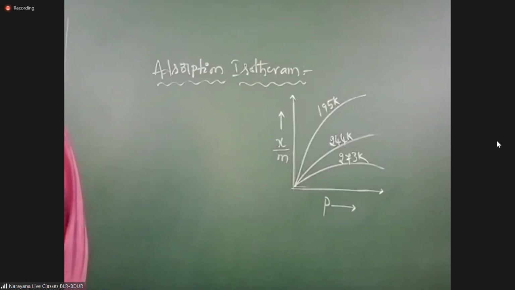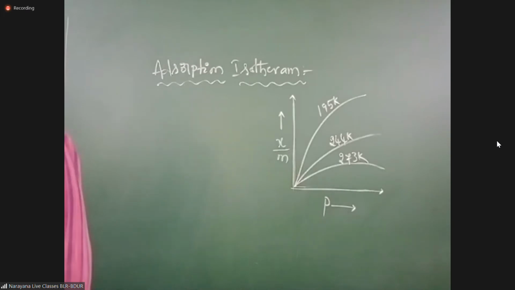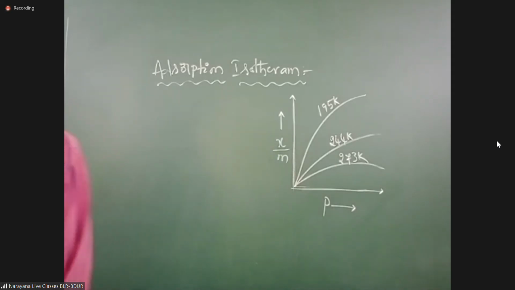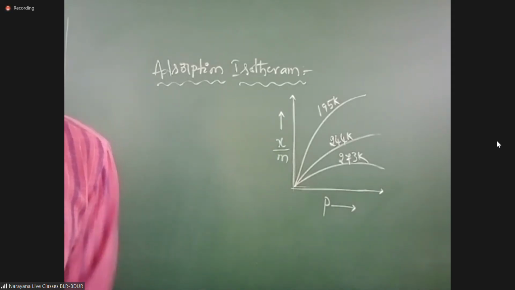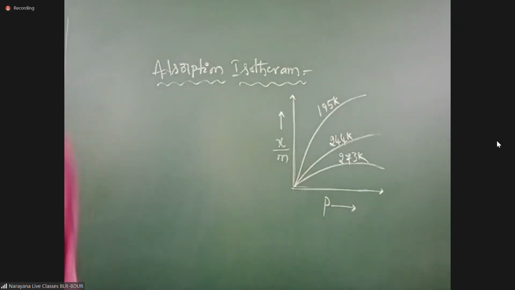A mathematical expression that relates the amount of the adsorbate, adsorbed on the adsorbent at constant temperature and the equilibrium pressure, is called adsorption isotherm. Then the graph.